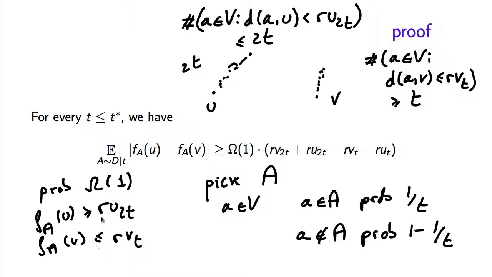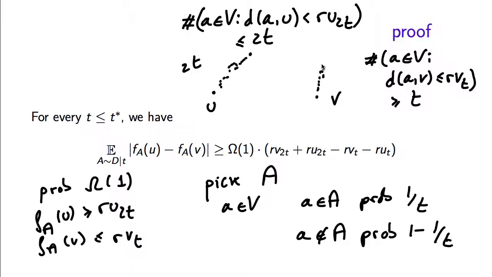Now when those events happen, which is with constant probability, this difference is going to be at least RU2t minus RVt. So the contribution to the expectation of the case in which these events happen is at least some constant times RU2t minus RVt. Now let's do the same reasoning, but with the roles of V and U interchanged.